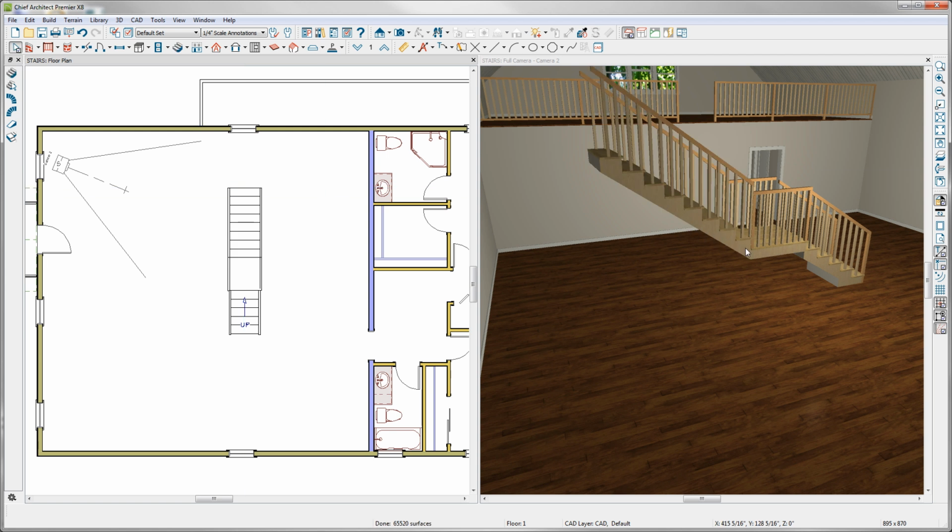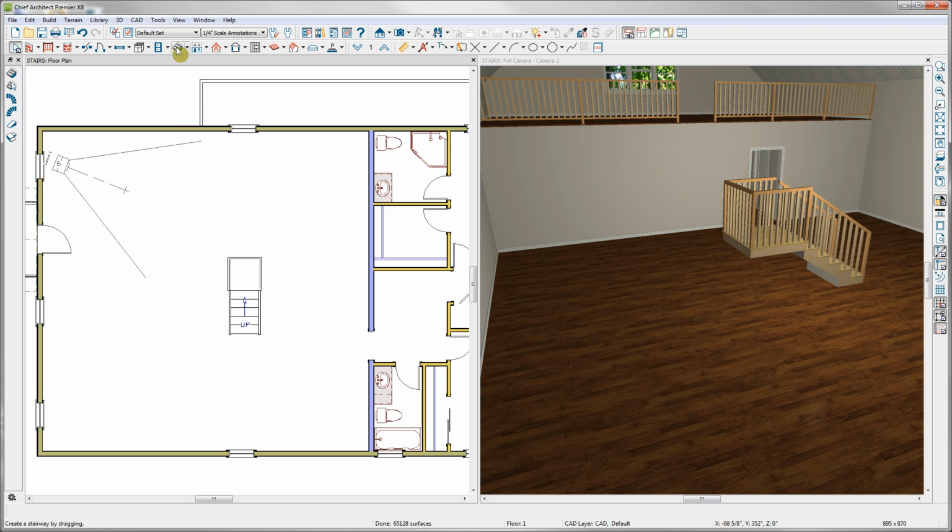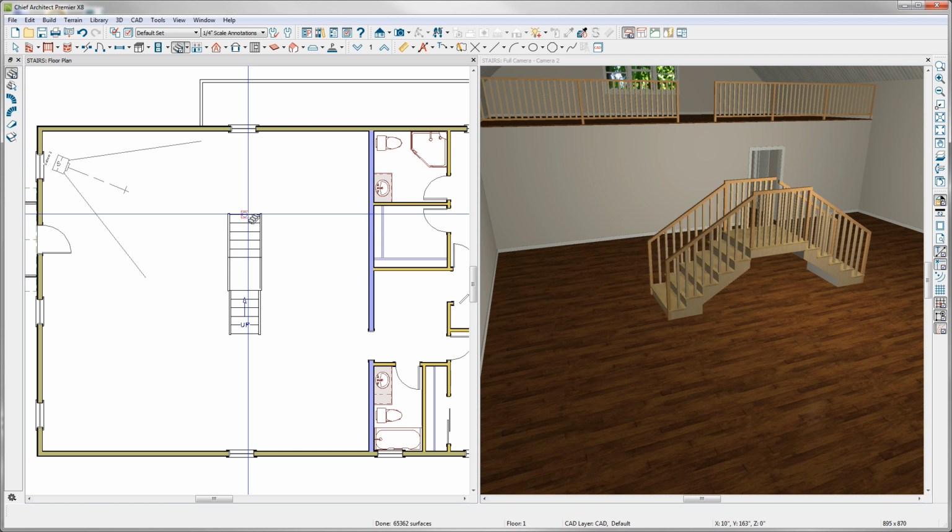Chief will automatically calculate the height of the bottom part of this stair to connect to the landing. If I wanted to draw another stair section down from the other side, I can go to my straight stair tool and then right click and drag a line. By right clicking and dragging the line, I'm drawing my stairs down.